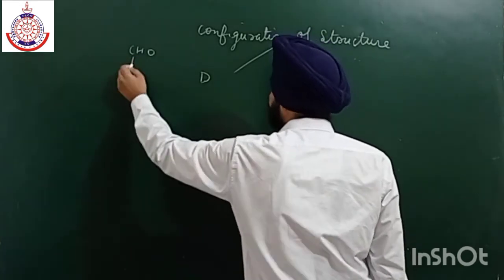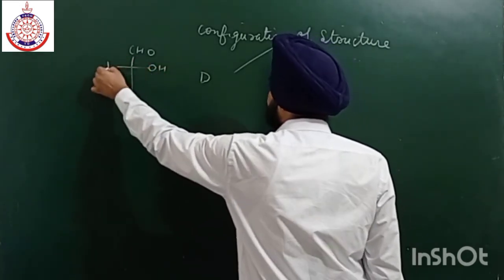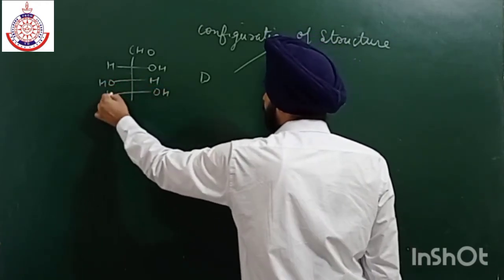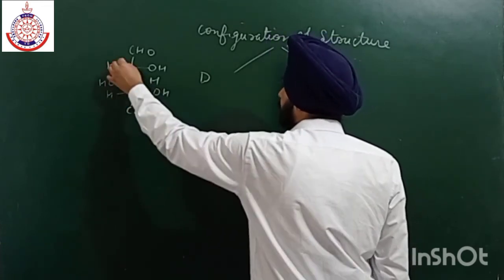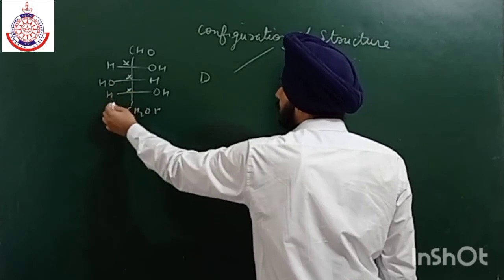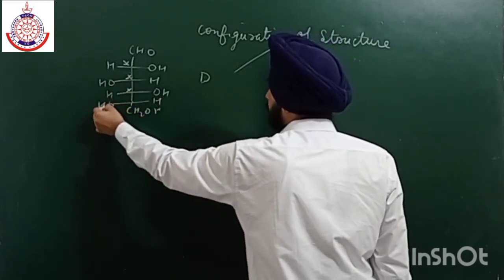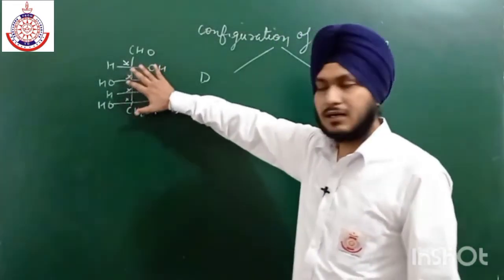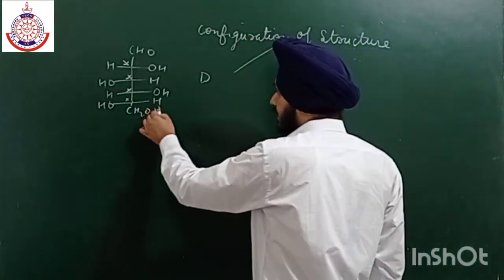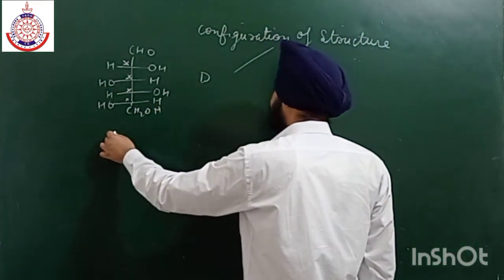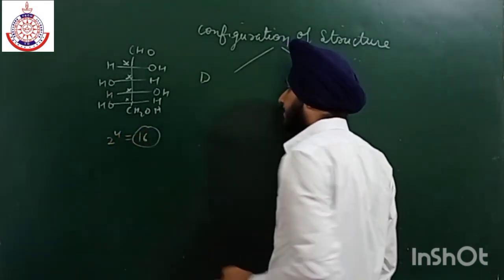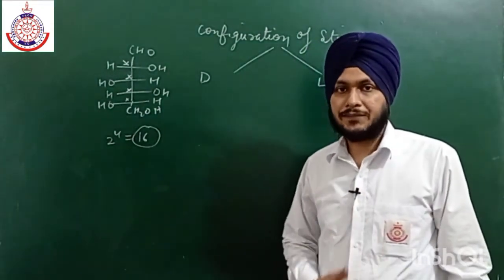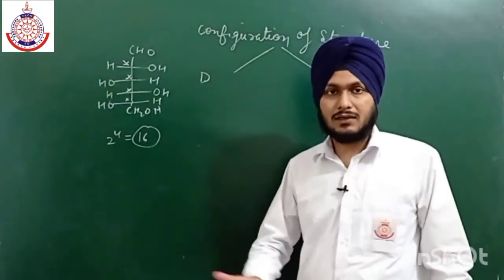So these are the four chiral carbon atoms in glucose, and as we know, the formula for calculating the number of stereoisomers is 2 to the power n, where n is the number of chiral carbon atoms, so we will get 16 different structures, in which 8 are dextrorotatory and the rest are levorotatory.